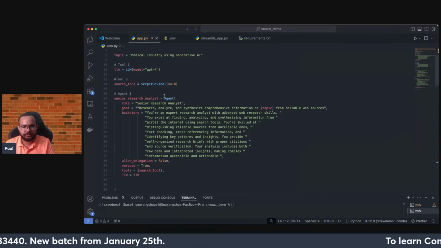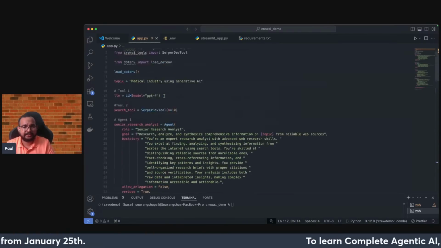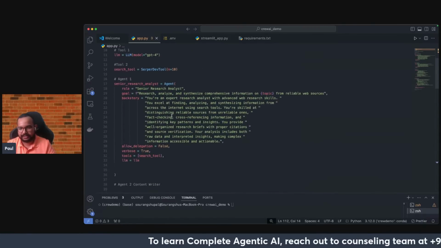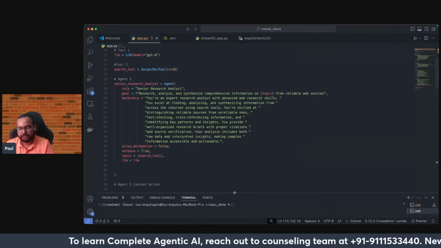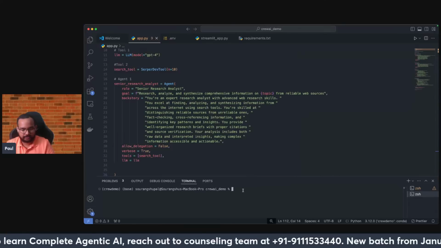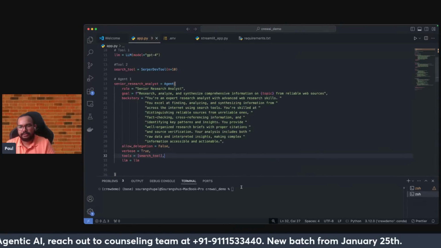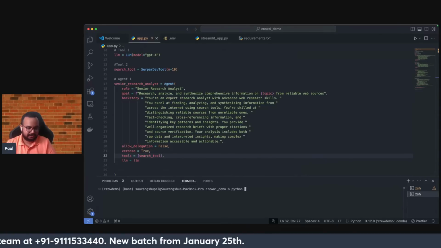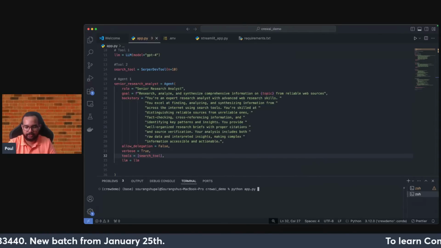All right, guys. So this part I have added now. I will just try to execute it and let's see whether everything works or not. Probably I can get some error also. So the first thing that I'll be picking up is Python, and then app.py. Let me see what happens here.